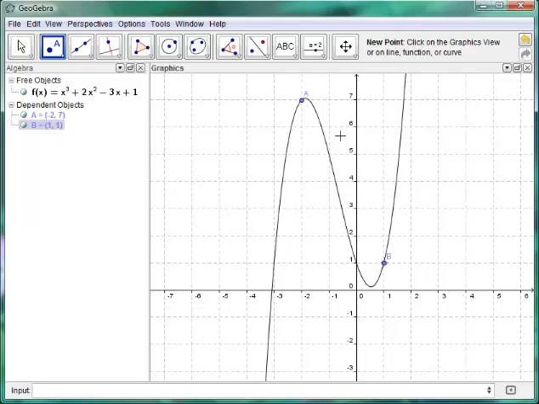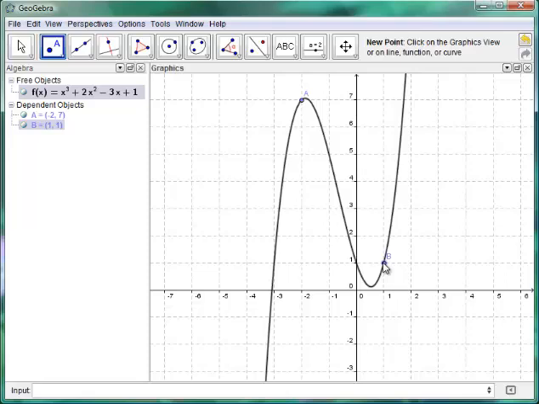Okay, so I want to look at the function only between the x value of -2 and 1. Now, what the mean value theorem says is that if the function is continuous, which this one is, and differentiable, which this one is, then there should be some point between -2 and 1 where the derivative, or the slope of the tangent line, is equal to the slope of the secant line.